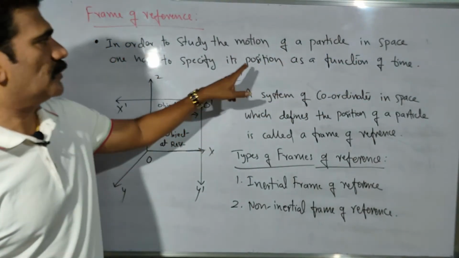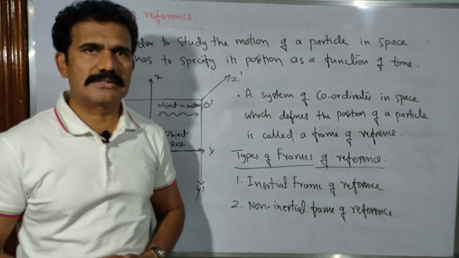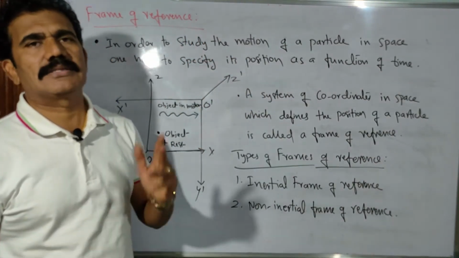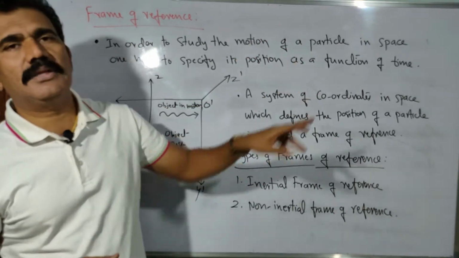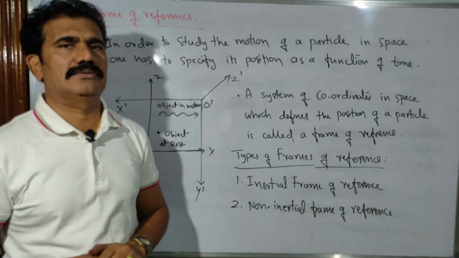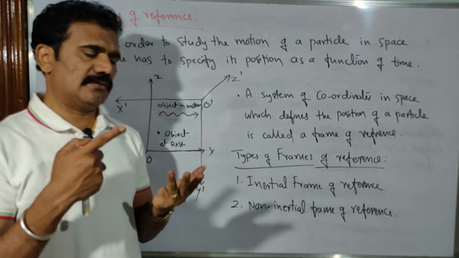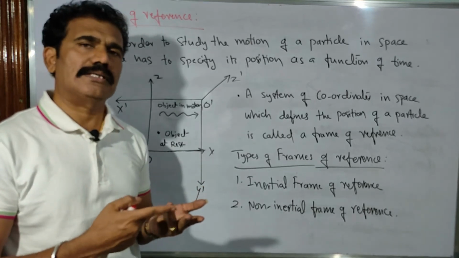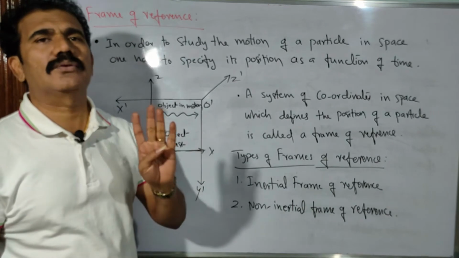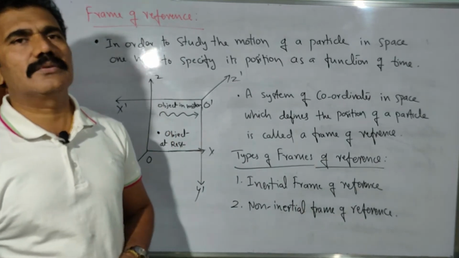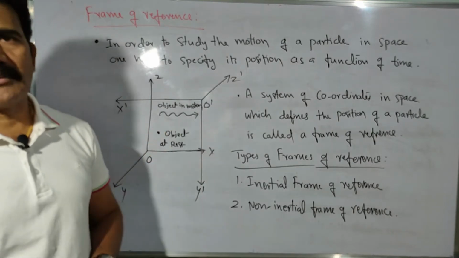So to specify the position, what do we need? We need a minimum of 3 coordinates in space, right? x, y, z. If you are measuring that position with respect to time, then 4 coordinates are required: the position with respect to x, y and z, and with respect to time t. So we have 4 coordinates in total. Then we can say the position is measured as a function of time also.